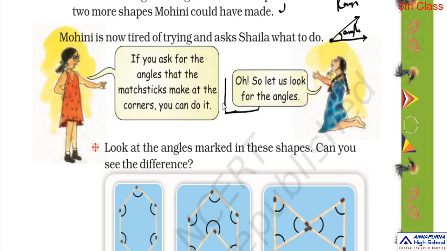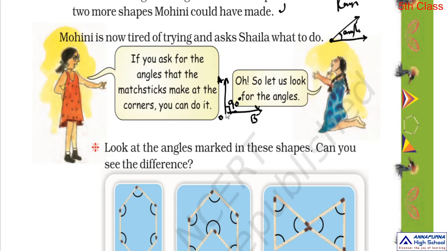What we call this is a right angle, isn't it? The angle made at this point is 90 degrees. So this is one ray and this is another ray. This is the right angle. So suppose AOB is the angle. The angle made at this point O is 90 degrees.